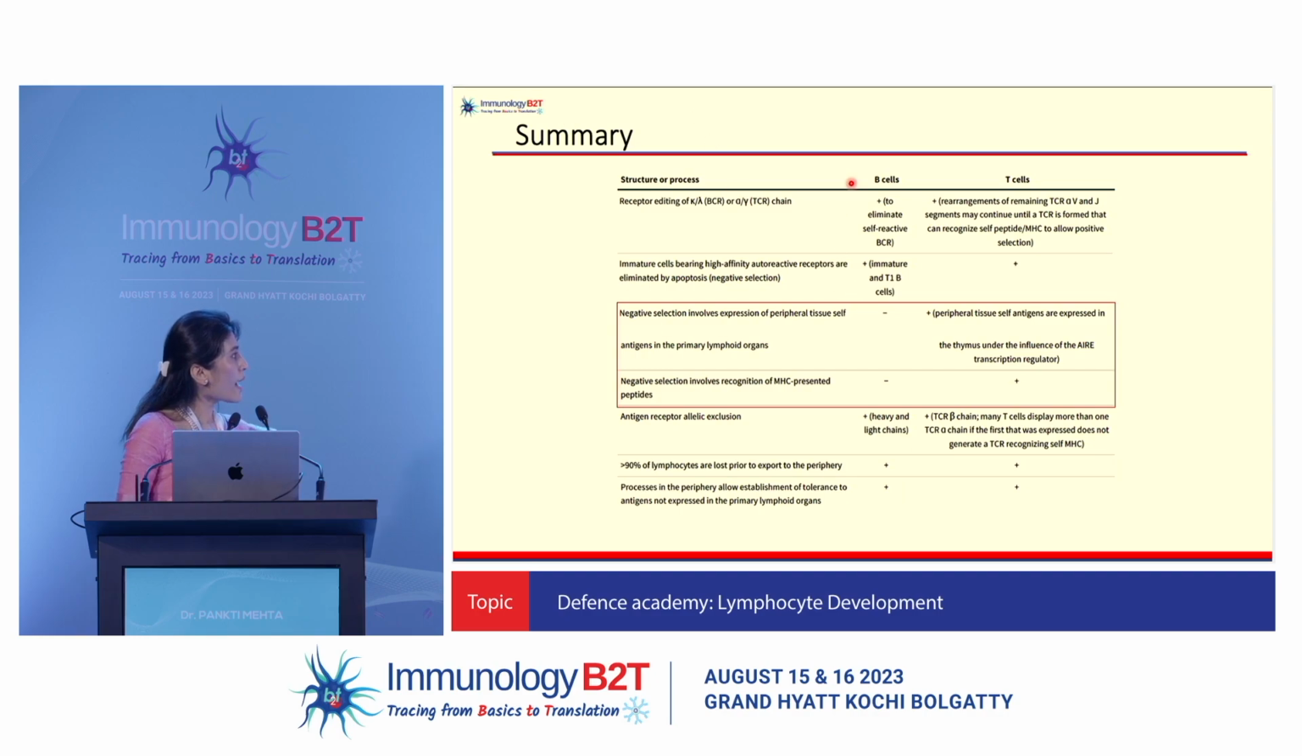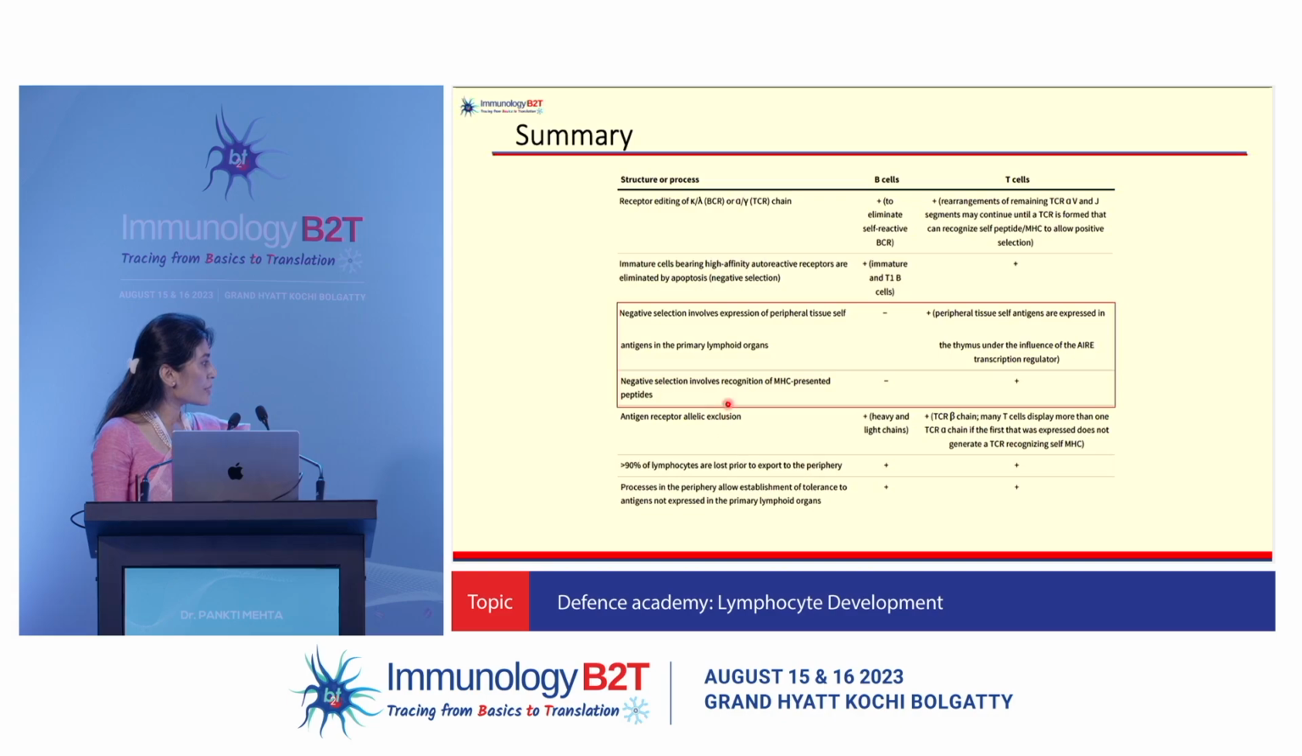Receptor editing happens predominantly for the B cells, but some amounts of it also happen in the thymus for the T cells. Immature cells bearing high affinity autoreactive receptors are deleted or converted into regulatory cells. Negative selection involves expression of peripheral tissue antigens in the primary lymphoid organs. Yes, for the T cells, because the thymus has the medullary thymic epithelial cells expressing AIRE, but no for the B cells. Negative selection involves recognition of MHC-presented peptides. No for B cells, of course, yes for the T cells.